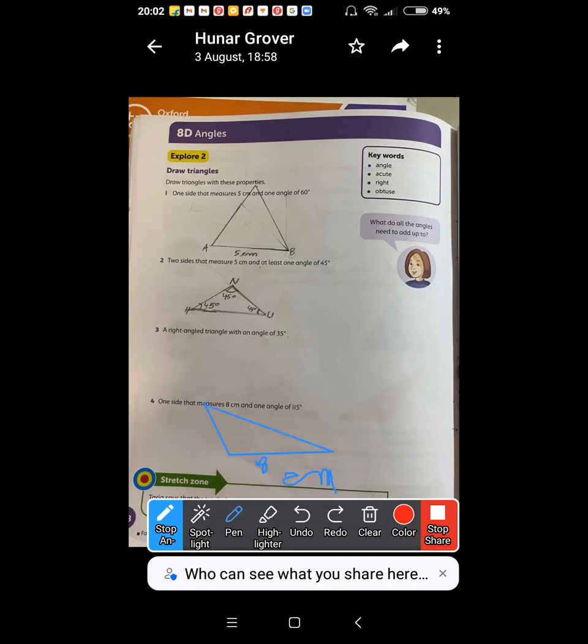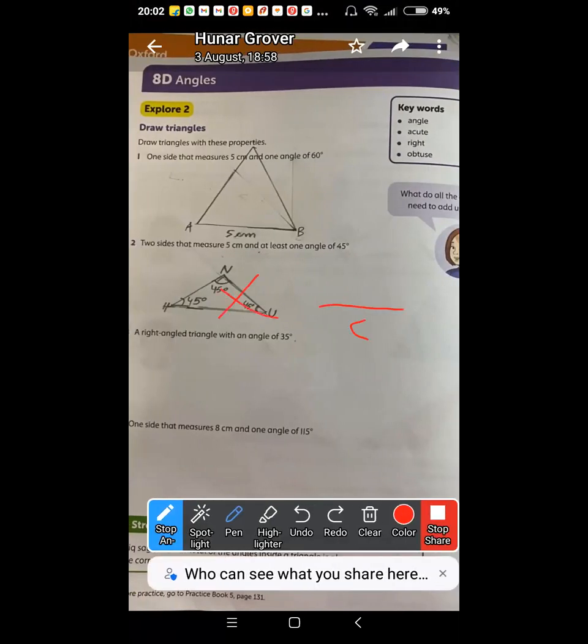There. Perfect. Then what wrong did you do here? 45 should not come. I should do 45 plus 45. Then the answer that will come, we'll subtract that from 180 degrees and we'll get our answer. No, not even that is necessary. You don't need to go into all that. See, just get this 5 centimeter and one angle of 45 degrees. That's all. Then just draw anything that meets this angle. One side is 5 centimeter, one angle is 45 degrees. That's all that we want.